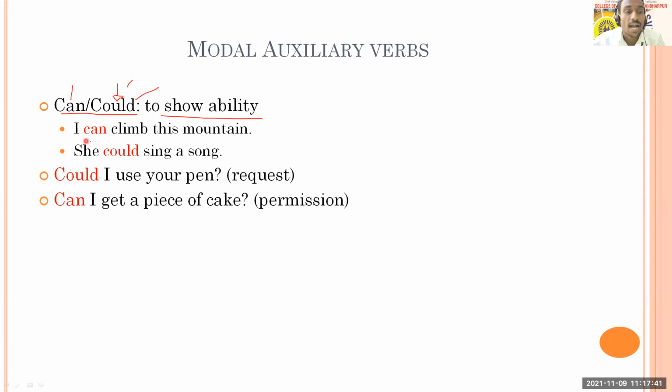Okay, I can climb this mountain. So it shows what you have, what your ability is, what you can do. So here climbing this mountain is the ability. Similarly, if you're using it in negation, that will show what you cannot do. Okay, so you just tell me one sentence with negation, with not, with cannot. So tell me one example with not.